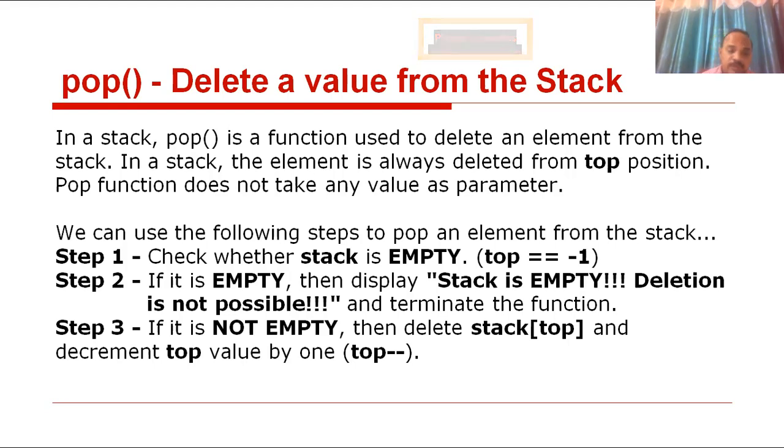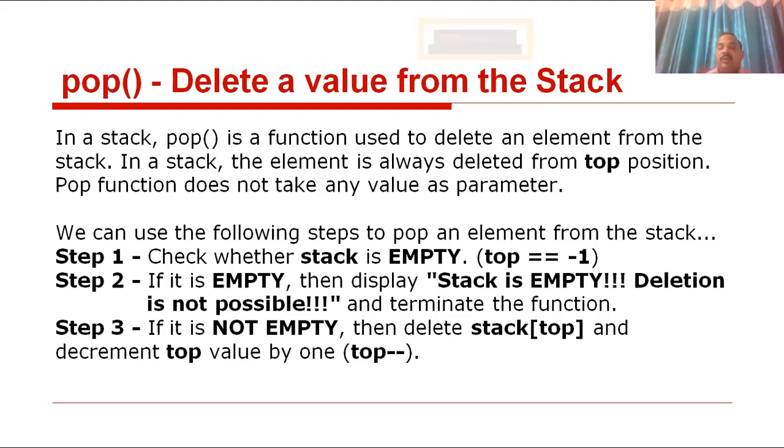The first step, check whether the stack is empty. In which condition? If top == -1, that is the initialization value. If it is true, then there is no element in the stack. Simply, the stack is empty, so deletion is not possible. Step 2, if it is empty, then display stack is empty, deletion is not possible, and terminate the function.